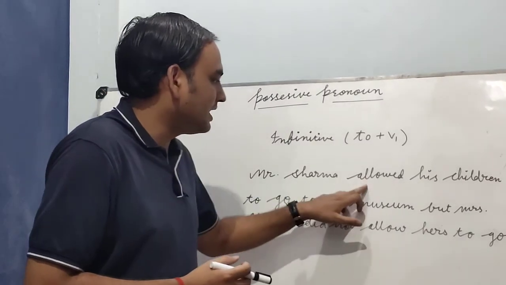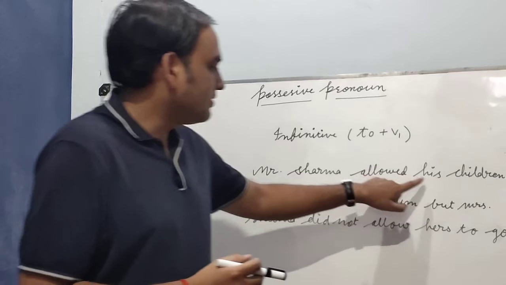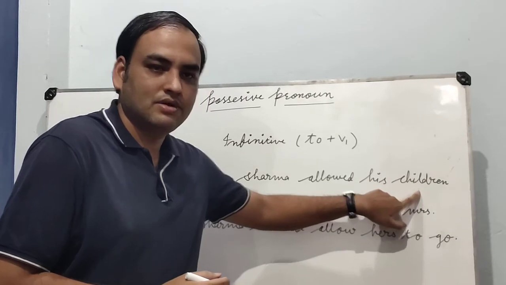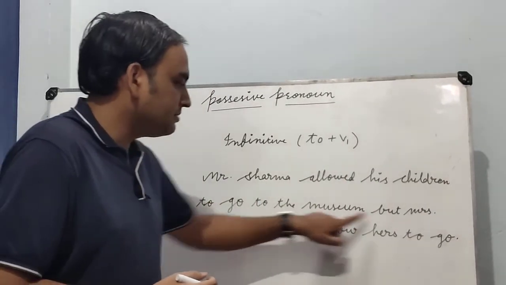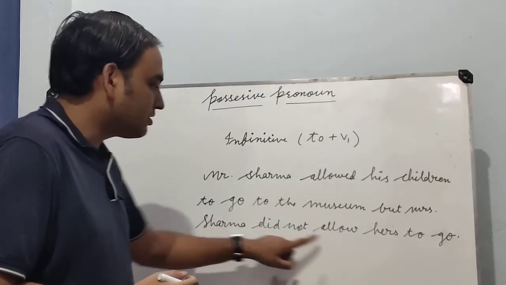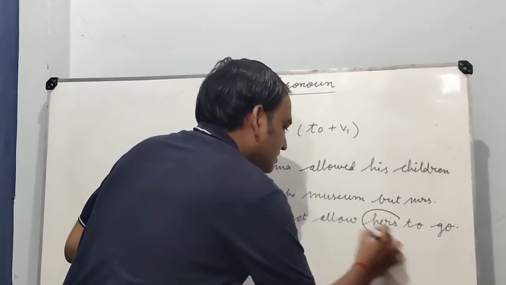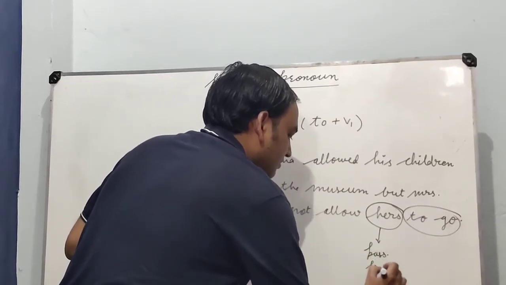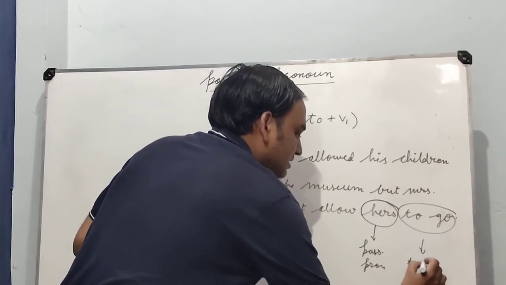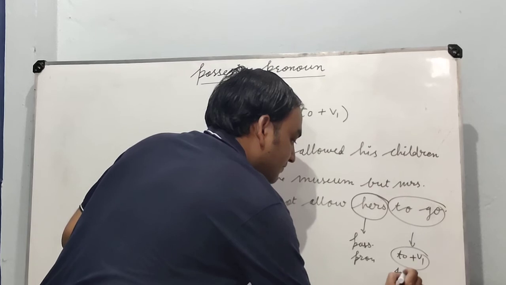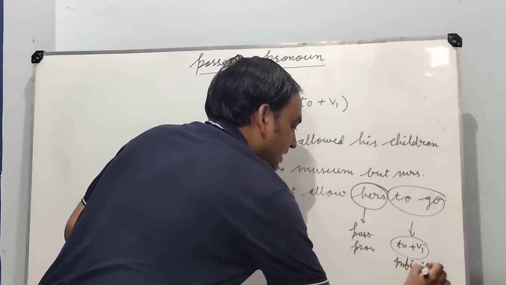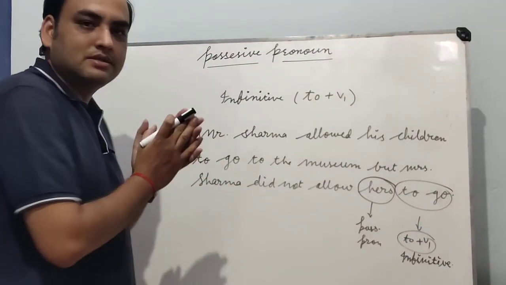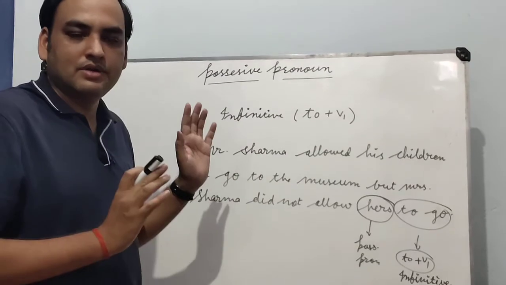Okay, Mr. Sharma allowed his children. Here we are using his as a possessive adjective and children is the noun: possessive adjective plus noun. To go to the museum, but Mrs. Sharma did not allow hers to go. This hers is a possessive pronoun and this is to plus verb first form, meaning the infinitive case. So guys, this is a crystal clear situation for you. You have learned how we can use a possessive pronoun in a sentence.